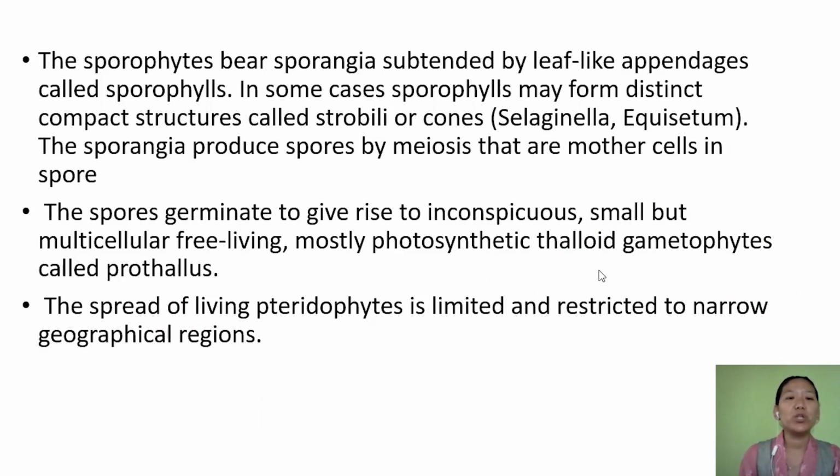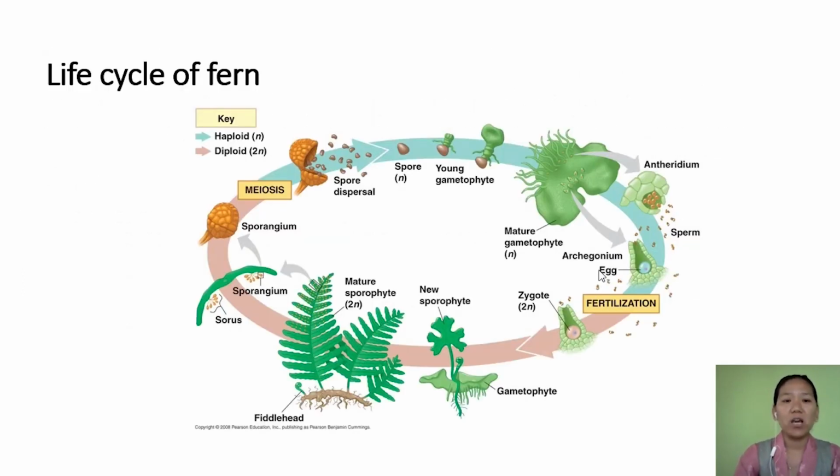They are present on the sporophylls, and in some cases the sporophylls may become compact and form a distinct structure called a strobilus or cone, for example in Selaginella and Equisetum. In the sporangia, meiosis takes place and produces haploid spores, and these spores will germinate.